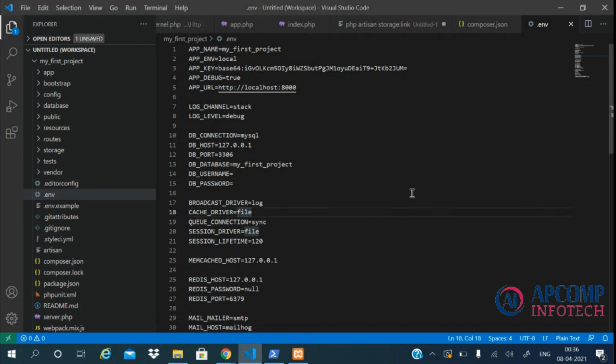From our next video, we will start learning the basic concepts of Laravel, and in the next video, we'll learn the basics of routing.